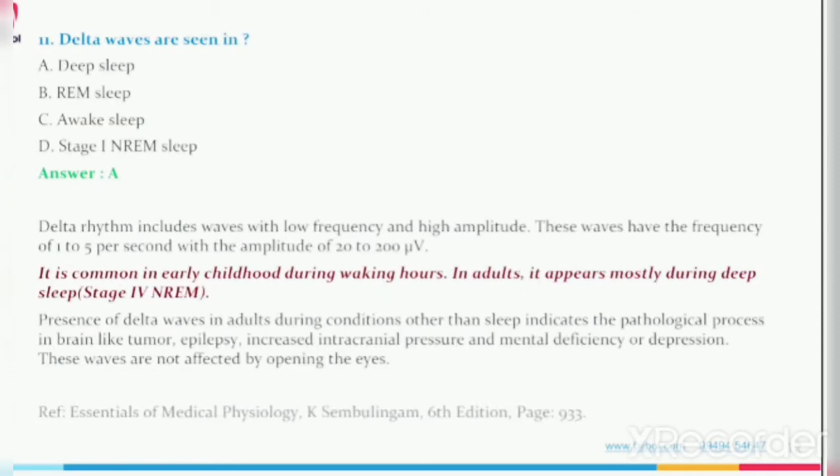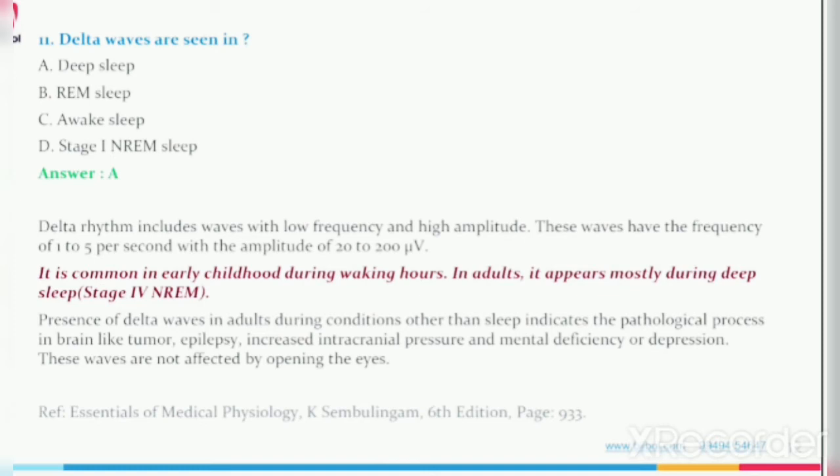Question number 11. Delta waves are seen in option A, deep sleep, option B, REM sleep, option C, awake state, option D, stage 1 NREM sleep. The answer is option A, deep sleep.